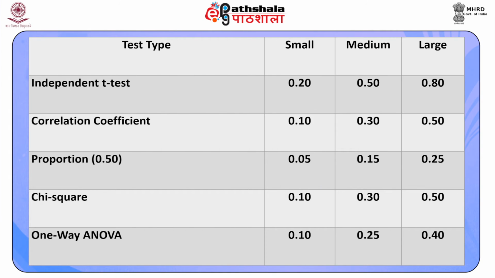A smaller value of effect size with small sample size makes a test underpowered. Thus, medium to large effect sizes are generally preferred to identify the effect under investigation. The following table gives some effect size conventions for different test types by Cohen.